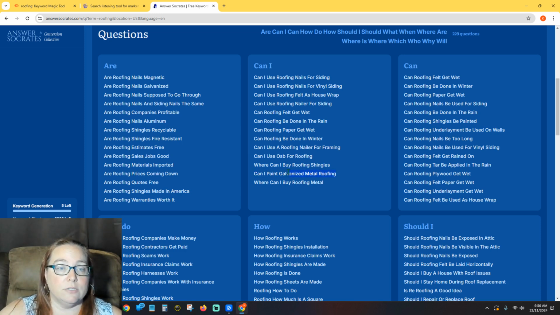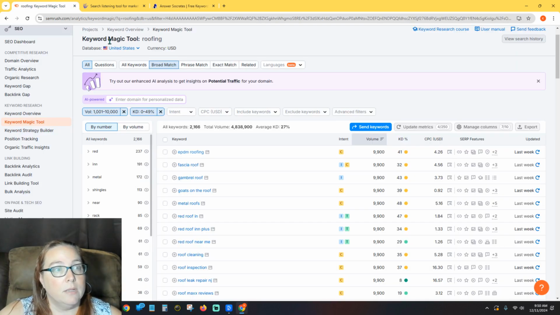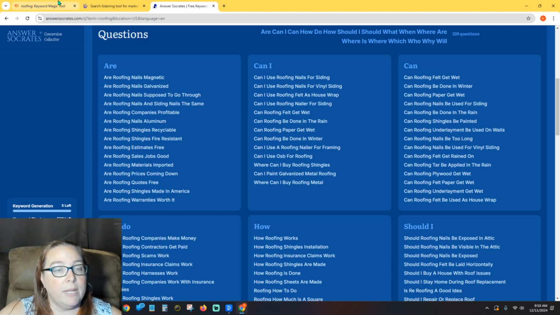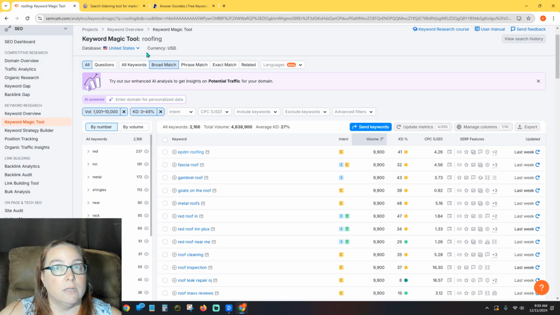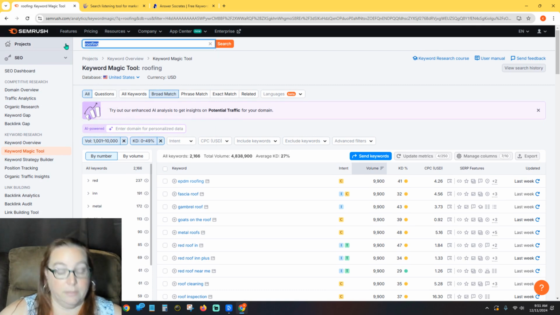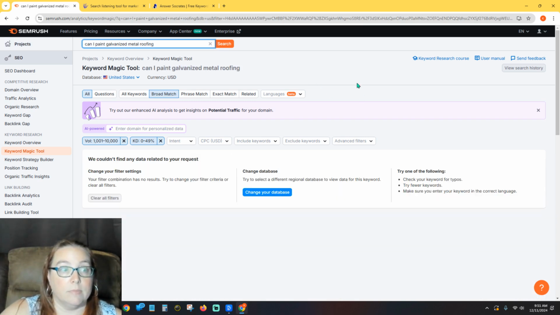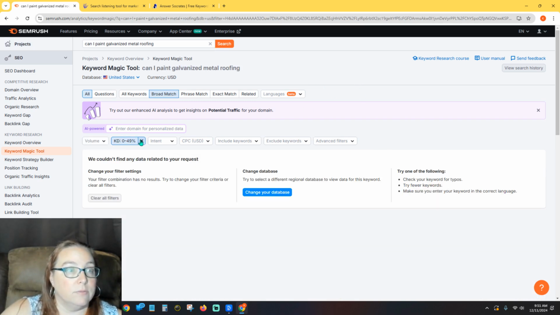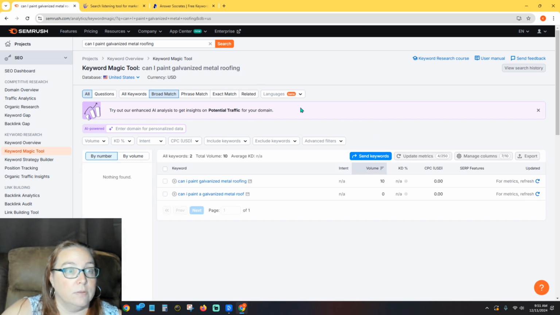Let's just see. Let's just type it in. When I say, can I paint galvanized metal roofing? See if I can type that. Can I paint galvanized metal roofing. Okay, let's take this off. So they don't even know. It's such a small volume that they don't know.